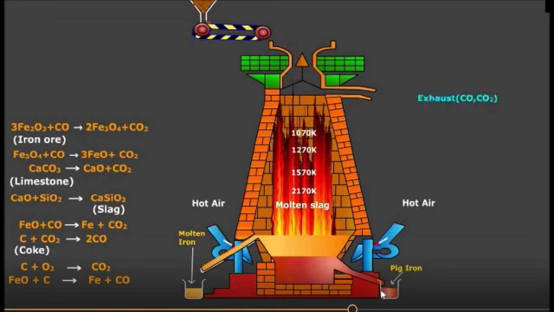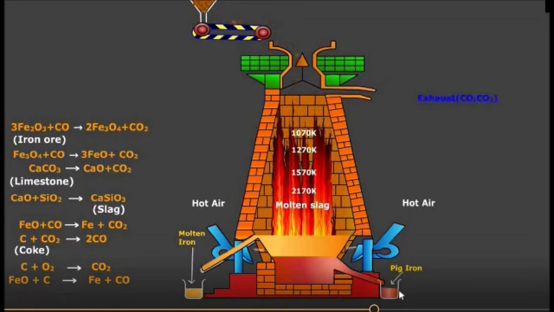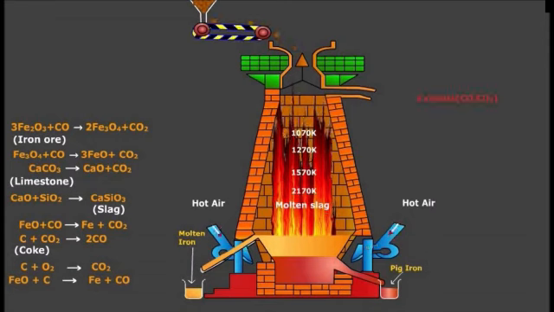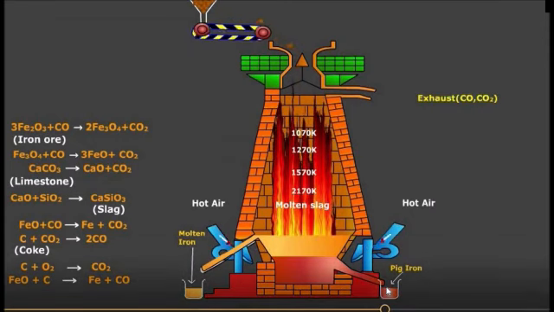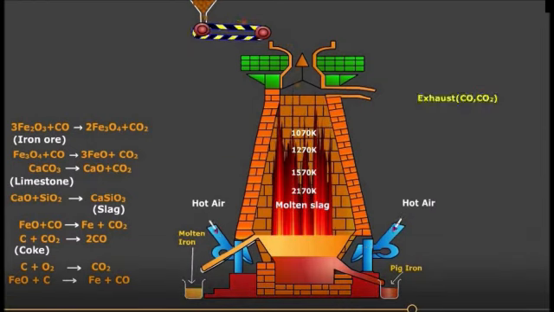This pig iron contains about 4% of carbon in it. This pig iron is later converted into cast iron and wrought iron. Wrought iron is the commercial form of iron, which is comparatively soft than this pig iron. So this is all about extraction of iron.